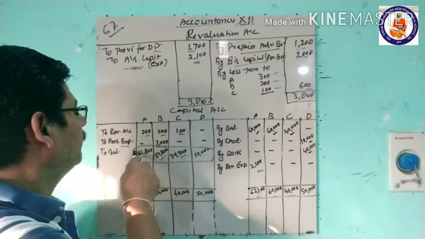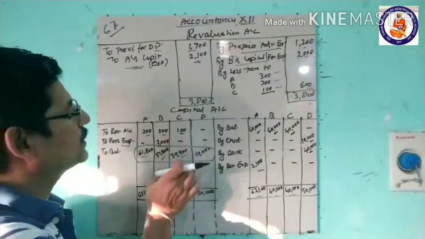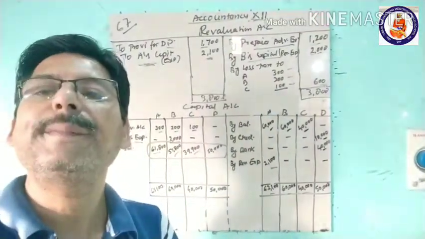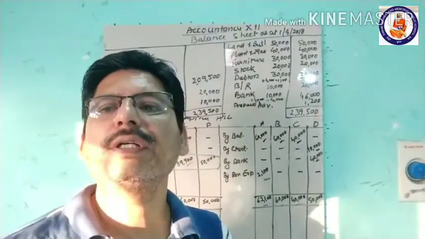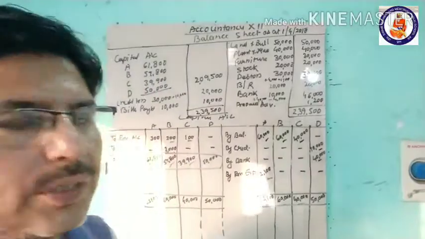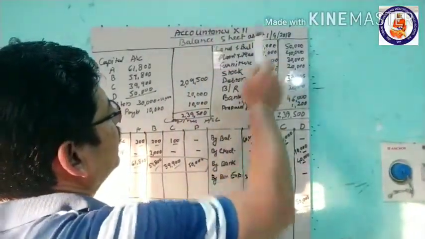Okay. Now we will come to the balance sheet, and we will take the balances and then some adjustments which I told you just now. So this is the balance sheet after the partner is admitted.